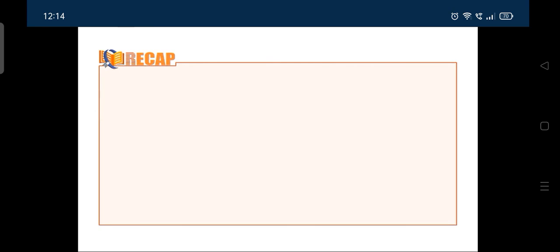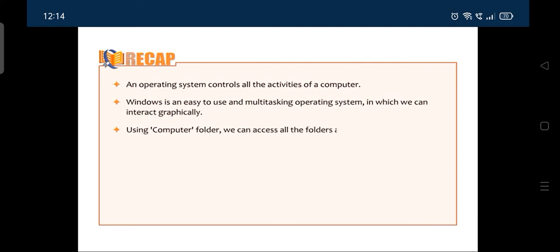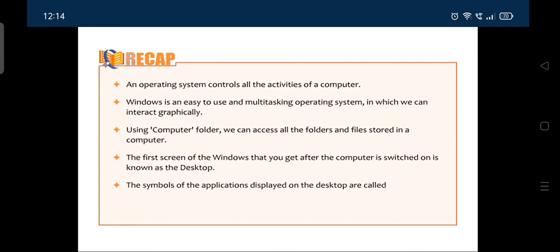Okay students, let us take a recap of this chapter. An operating system controls all the activities of a computer. Windows is an easy-to-use and multitasking operating system in which we can interact graphically. Using the Computer folder, we can access all the folders and files stored in a computer. The first screen of Windows that you get after the computer is switched on is known as the desktop. The symbols of the applications displayed on the desktop are called icons. The taskbar has the Start button on its left side and the Notification area on its right side.